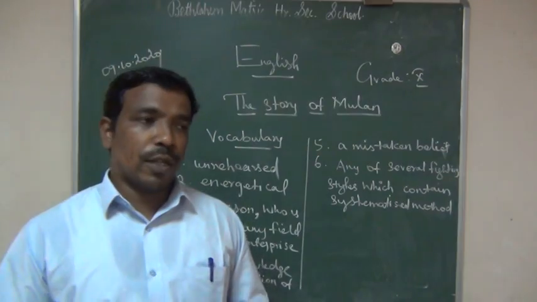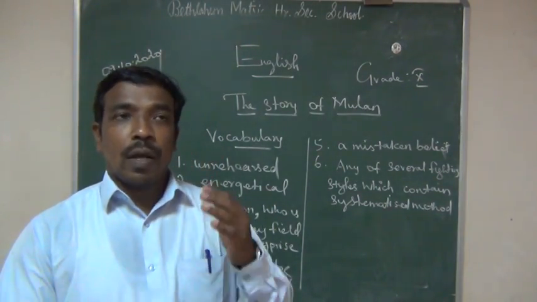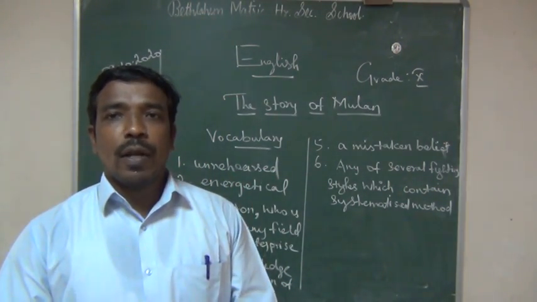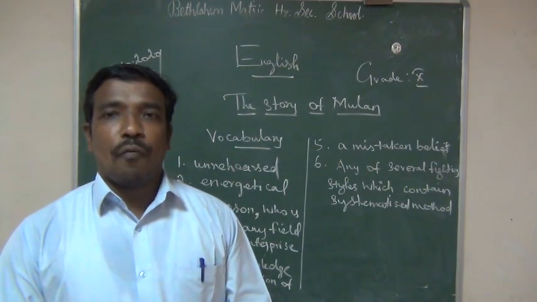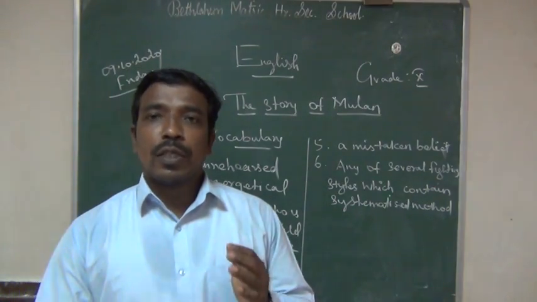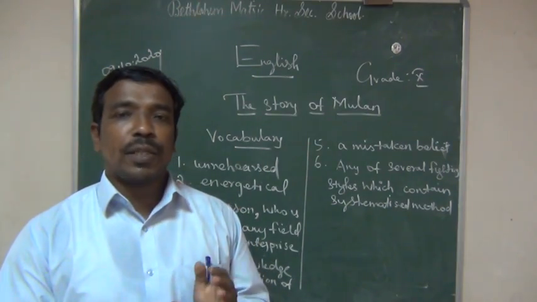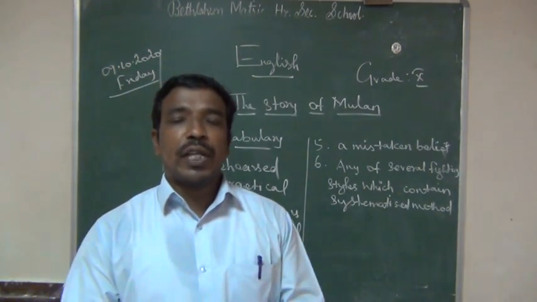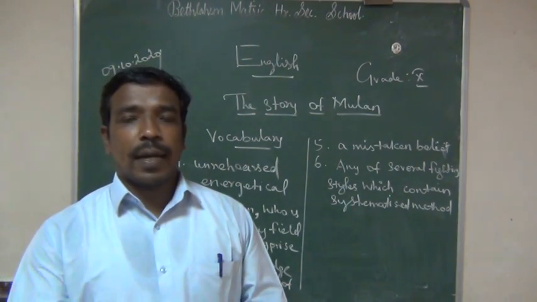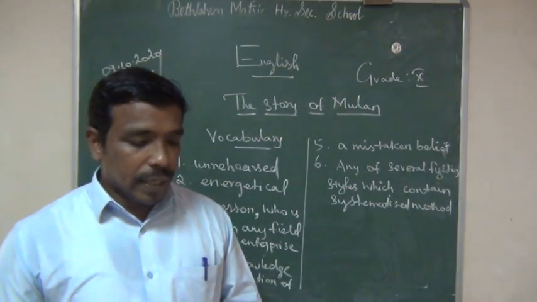So this is the story of Mulan. During the Chinese war, in the middle of the war, the emperor called all the citizens, one from each family, to come out for war. That was the instruction given by the emperor. So when Mulan was washing her clothes at the backyard, she belonged to a faraway village in China. At that time she heard the announcement the king gave to the citizens. Then Mulan ran into the house.